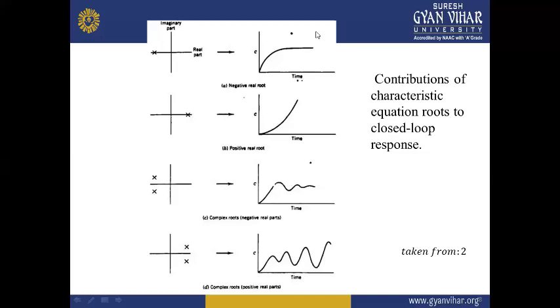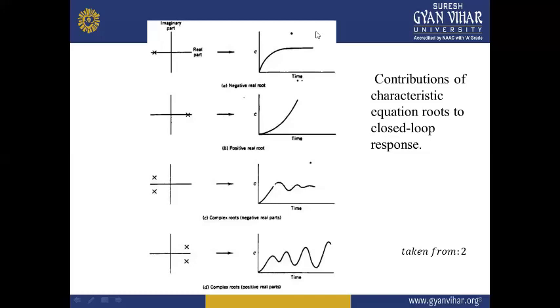Now, in case we have complex conjugate roots with negative real parts, for example minus 5 plus minus j3. In the first part we have seen that negative real roots contribute towards the stability.